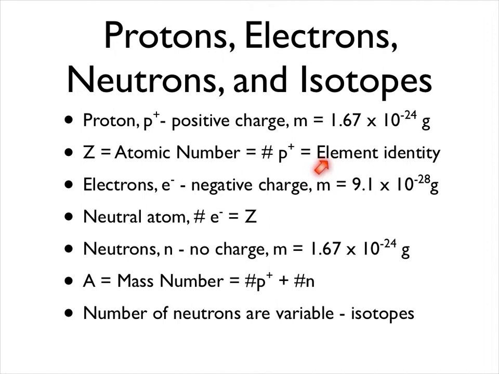So, for example, hydrogen with an atomic number of 1 has 1 proton. Lithium with an atomic number of 3 has 3 protons. Uranium with an atomic number of 92 has 92 protons.